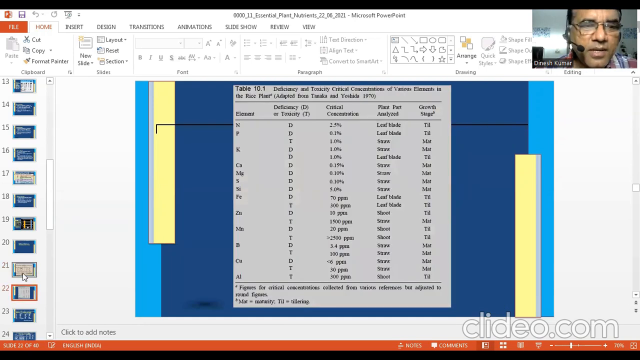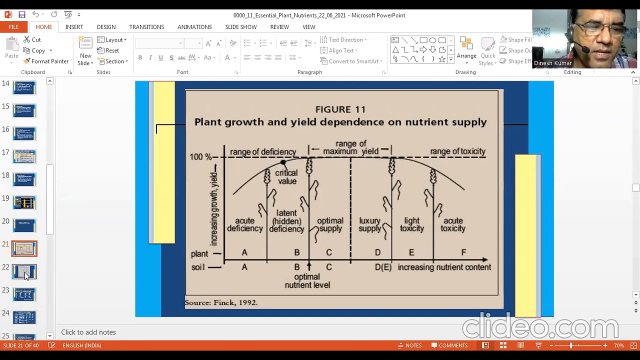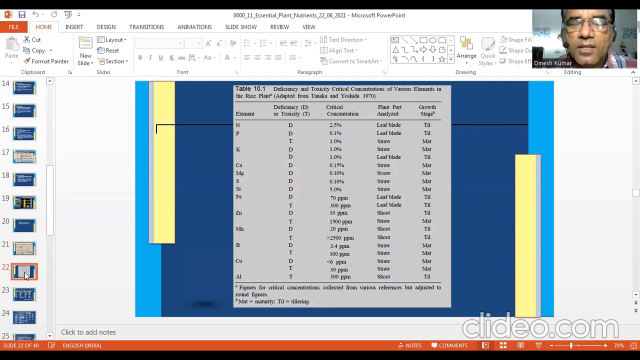Now you can see the critical concentration. I just defined it. Critical concentration 10%. And in one of the lectures we also discussed it. The critical concentration will vary with three things. Number one, the type of crop you have. Number two, the plant part which was sampled.